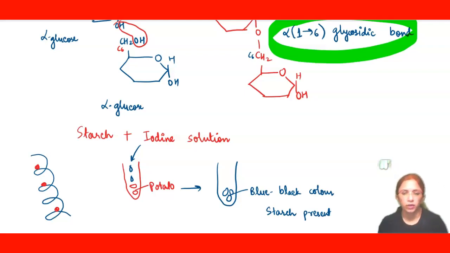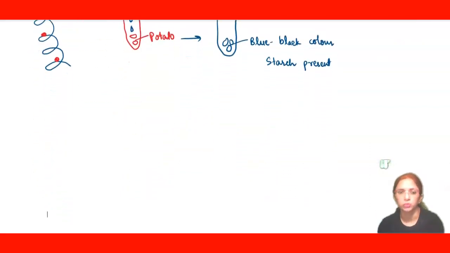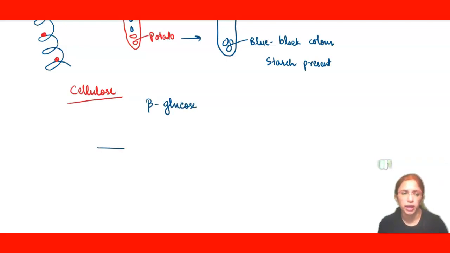Okay, now let's move on to cellulose and discuss how cellulose is formed. For making cellulose, we would be requiring beta glucose, means we'll be requiring another anomer, and in this case it will be beta glucose.